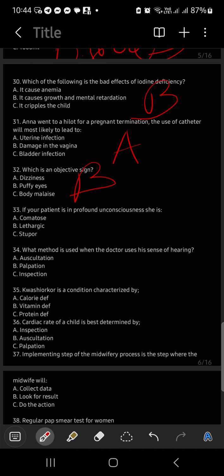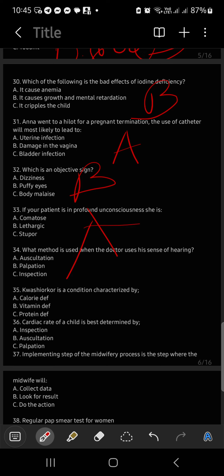When you say lethargic, drowsy lang. When you say stupor, it's stupor na talaga. So pag mababa na siya sa lethargic, it's stupor that will lead to become comatose. Poor na ang chances to become conscious again. So very, very clear. It's letter A.